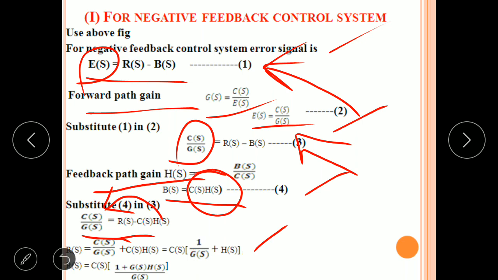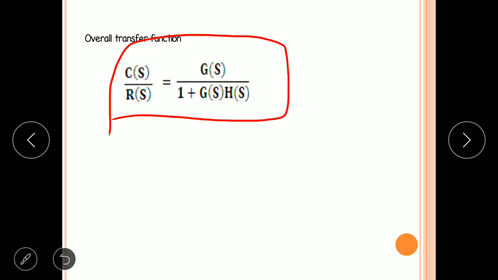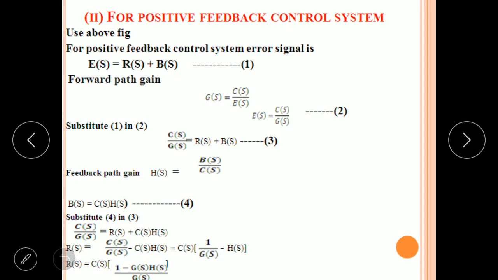Now R of S and C of S is there, right? So if you write for output by input from this equation, C of S by R of S equal to G of S by 1 plus G of S into H of S. This is the overall transfer function of negative feedback system. And similar derivation is there for positive feedback control system.